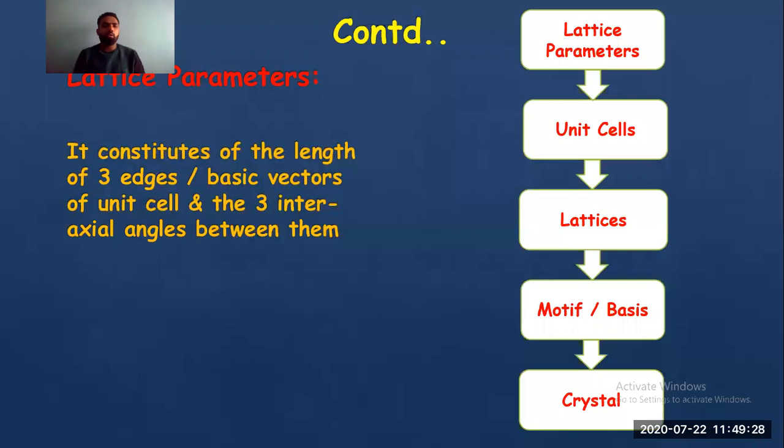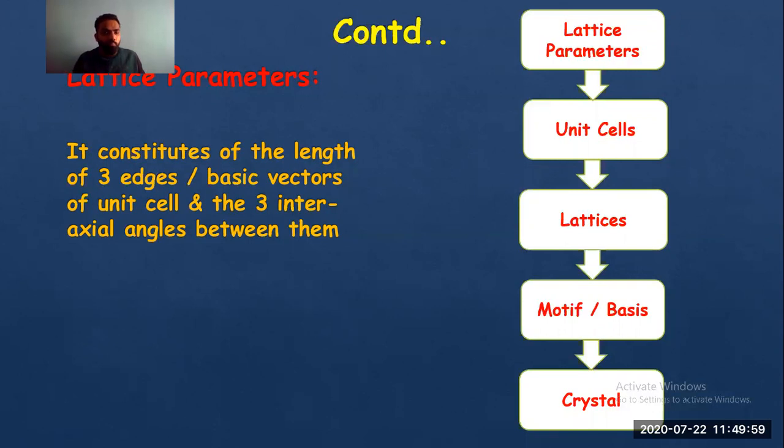So this is all about crystal. The most important thing in crystal is the lattice parameter. You should know what you mean by unit cell. We are going in a reverse direction. We started with crystal, motif, lattices, then unit cell, then parameter. Now we are thinking in the opposite direction. Lattices are a 3-dimensional arrangement of points, a periodic repetition of points.